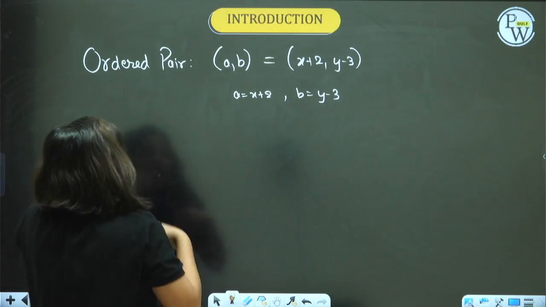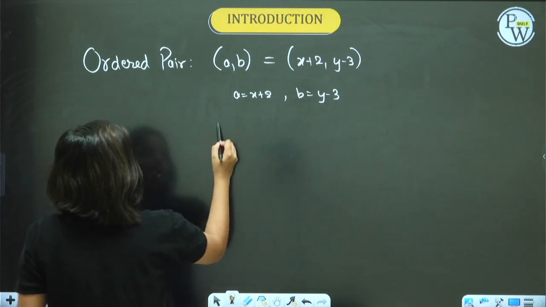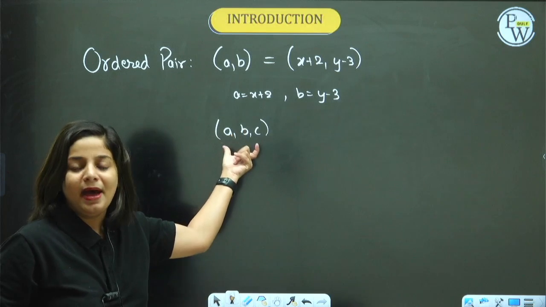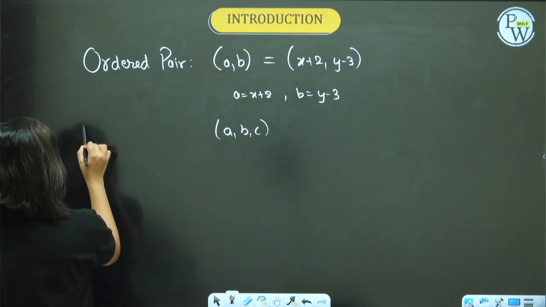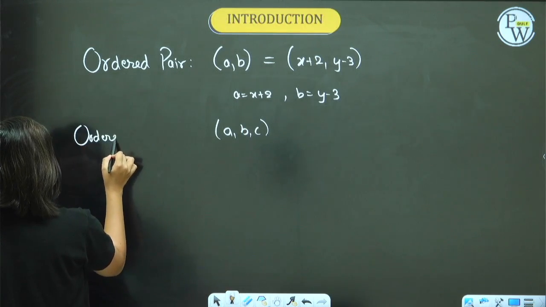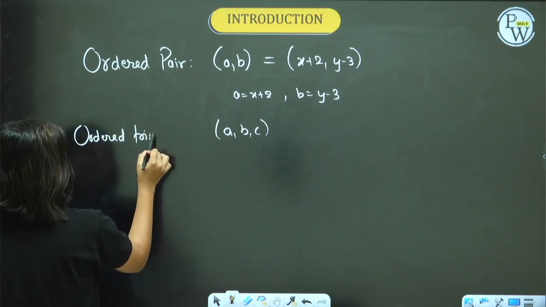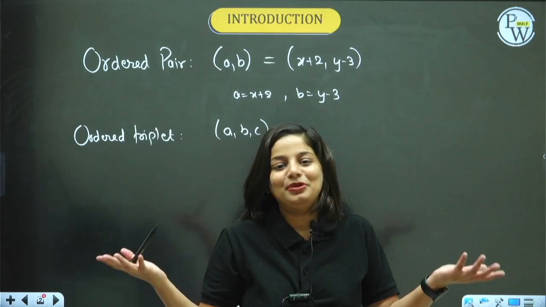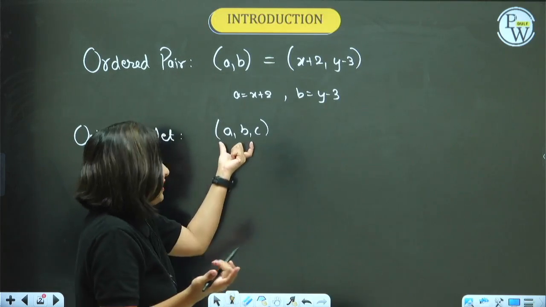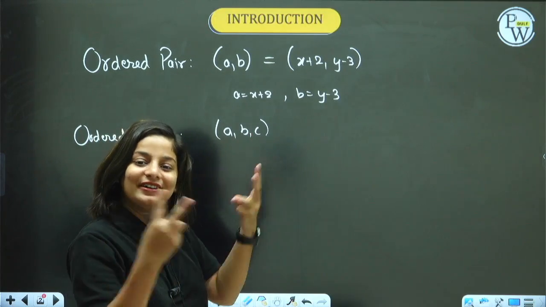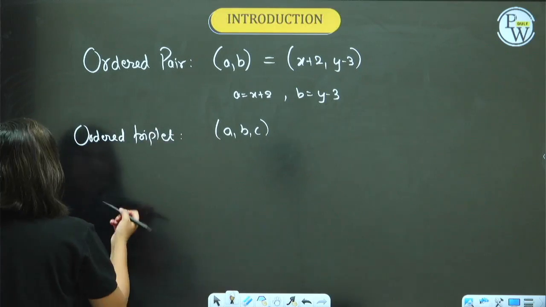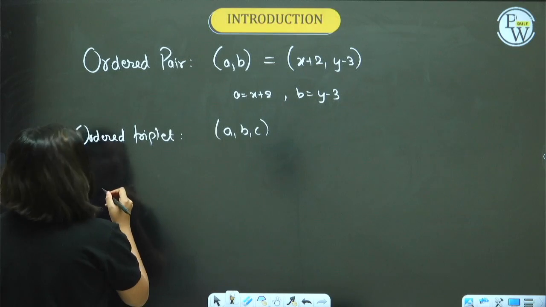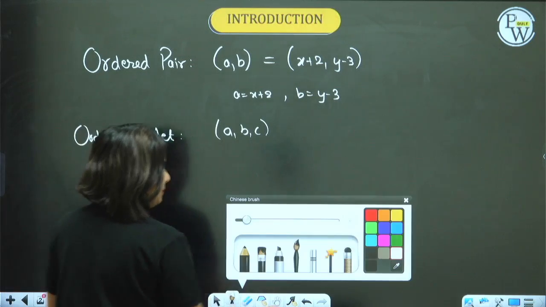There's ordered triplet also, wherein you will have three elements inside the parenthesis. Why is ordered triplet used? You know the relation is not restricted to only two people. It can be within three people also. So there is also a need of tripling. Ordered pair, ordered triplet. Based on this, we form something called the Cartesian product.